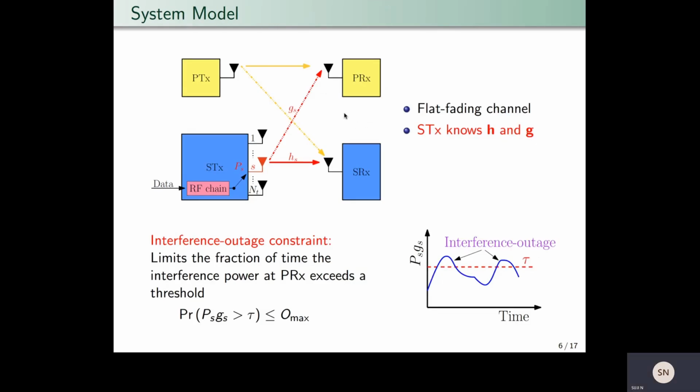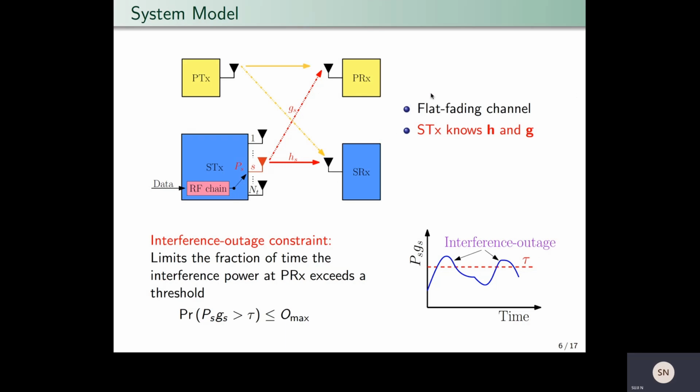Here we have our system model. We have one primary transmitter, one primary receiver, one secondary transmitter with N transmit antennas and a single RF chain, and one secondary receiver. Here, HS denotes the channel power gain from antenna S of the secondary transmitter to the secondary receiver, and GS is the interference link gain from antenna S of the secondary transmitter to the primary receiver.